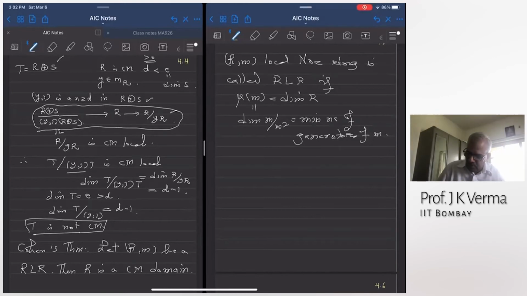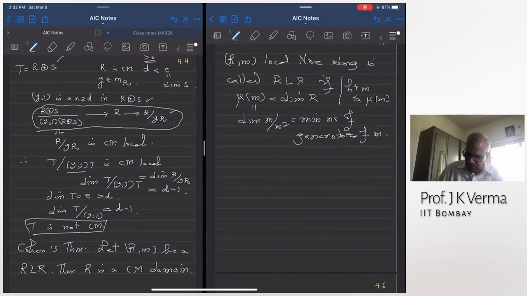The dimension of R is less than or equal to the height of the maximal ideal, and by Krull's theorem, the height of the maximal ideal is less than or equal to the number of generators. And when the upper bound is achieved, then the ring is regular local.